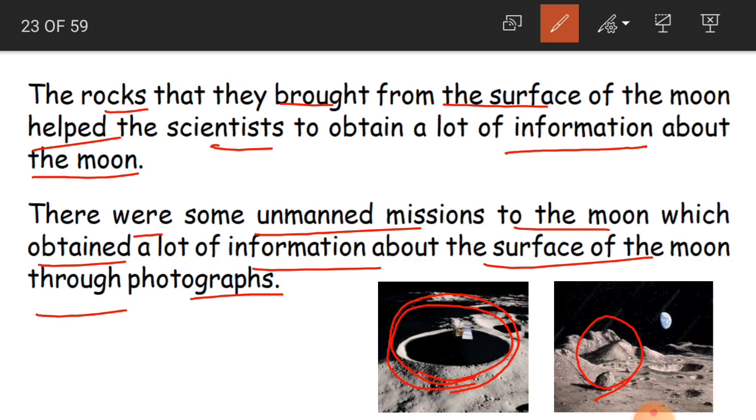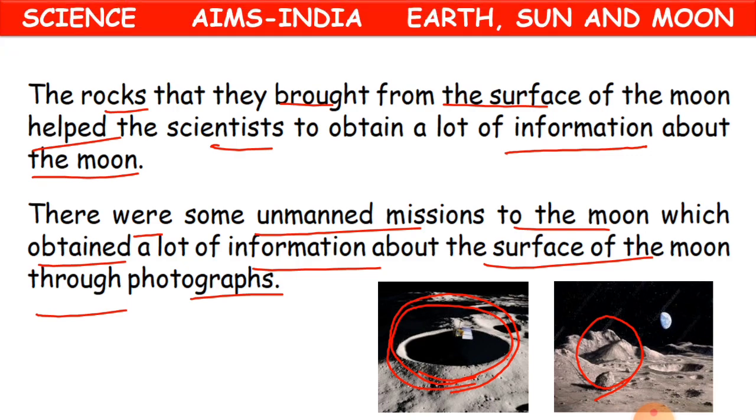Normally we send satellites into space to get information. There were some missions, some satellites, through which we were able to get many photographs, and through those photographs there was so much information to get about the moon, children. All these photographs we are seeing were from the satellites only.